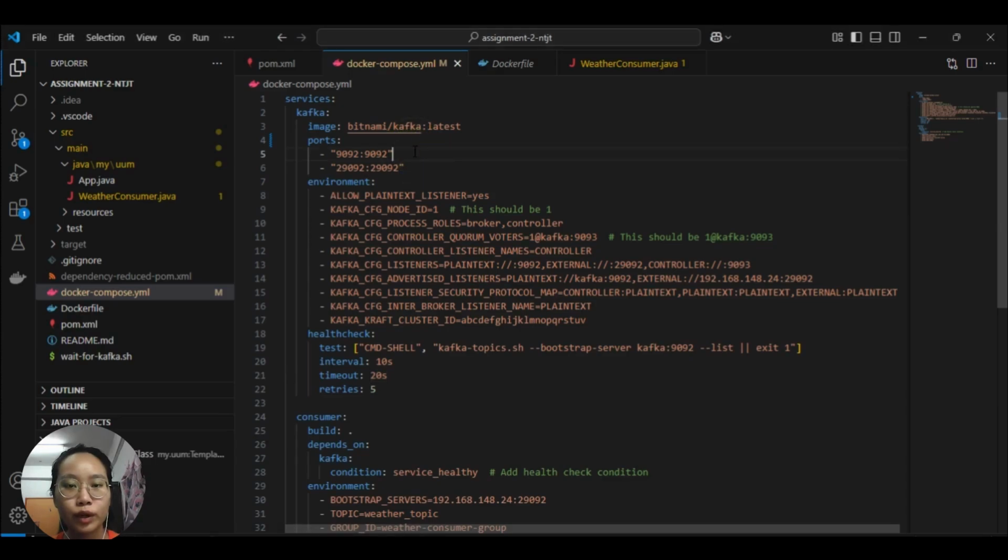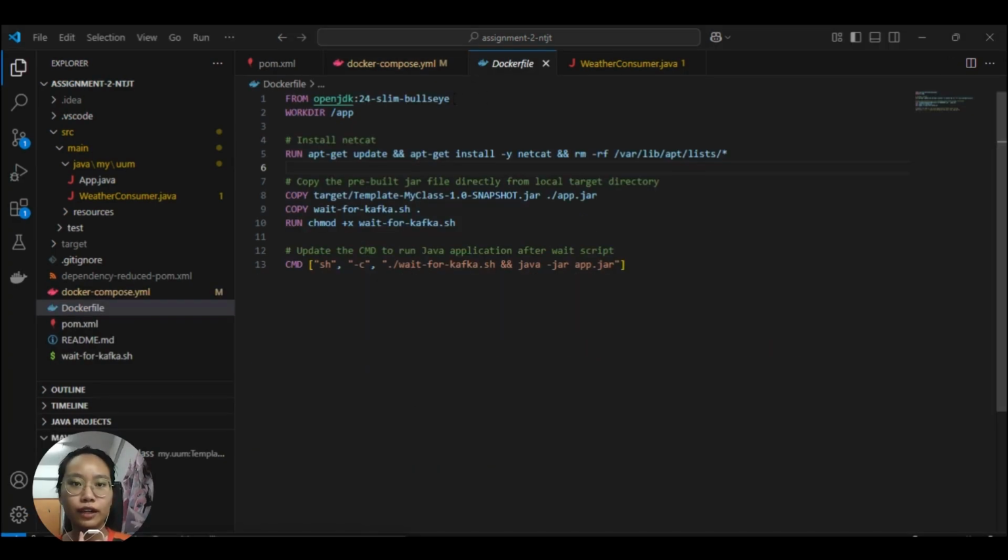In the Docker compose YML file, we will be having the port number 9092 as the default port number for communication between producer and consumer. Next, we have 29092 for Kafka internal communication. We also have the IP address of the producer at both PCs and also a 20-second timeout to avoid unhealthy situations. For the Dockerfile, we use OpenJDK 24 slim as our Docker image. We are using the same OpenJDK.